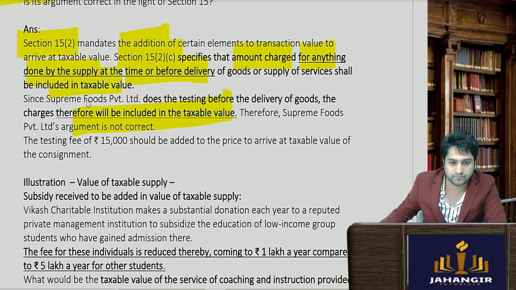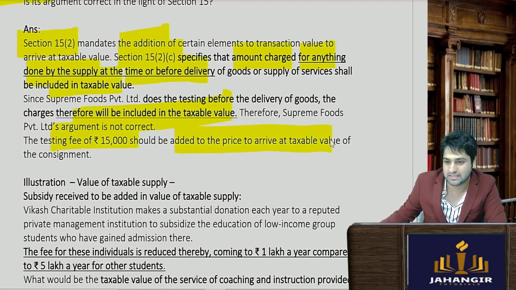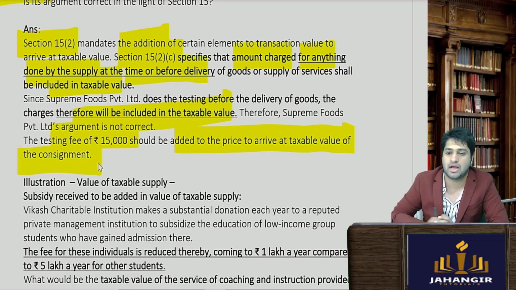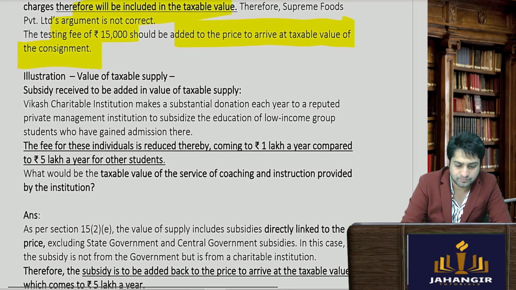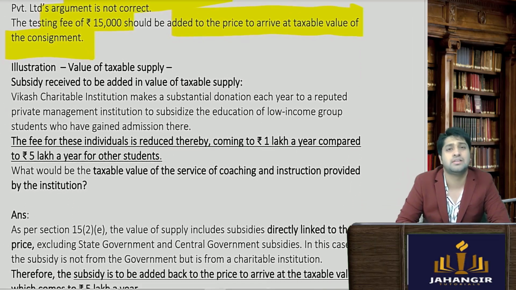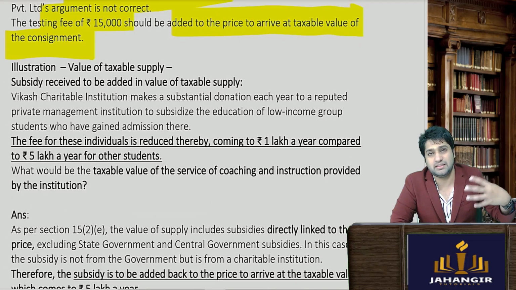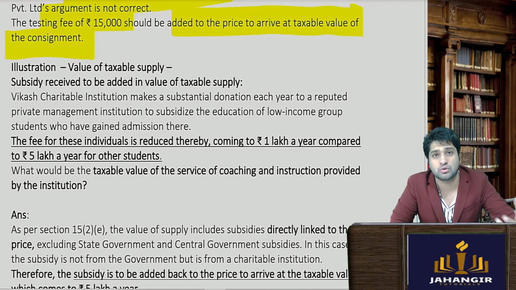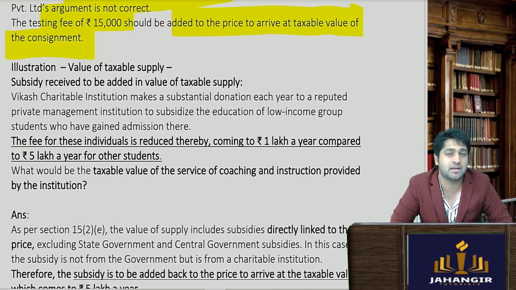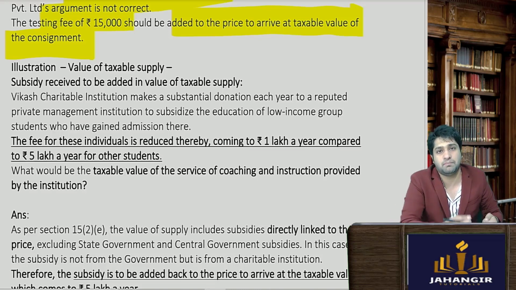The testing fee should be added to the price arrived at as the taxable value of the consignment. So it's pretty simple, that anything that the supplier is incurring, he will load it onto the recipient, and the recipient will be paying on all those factors.